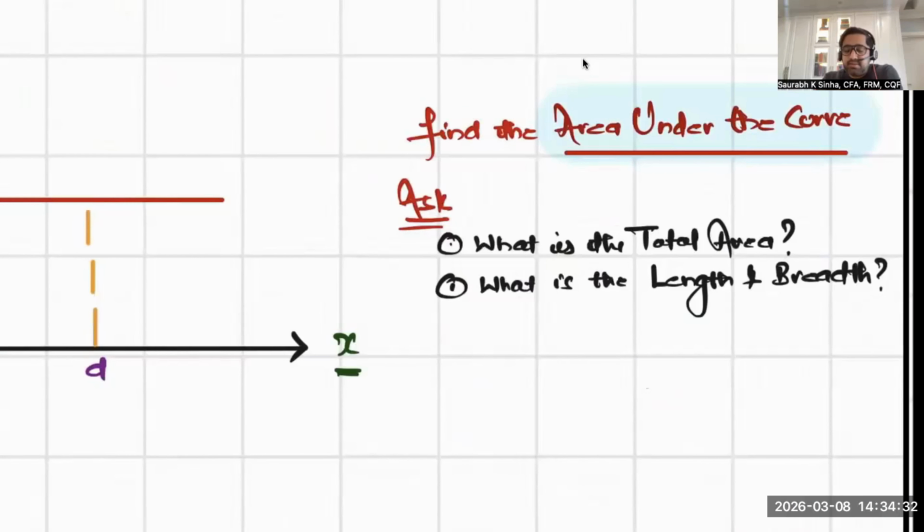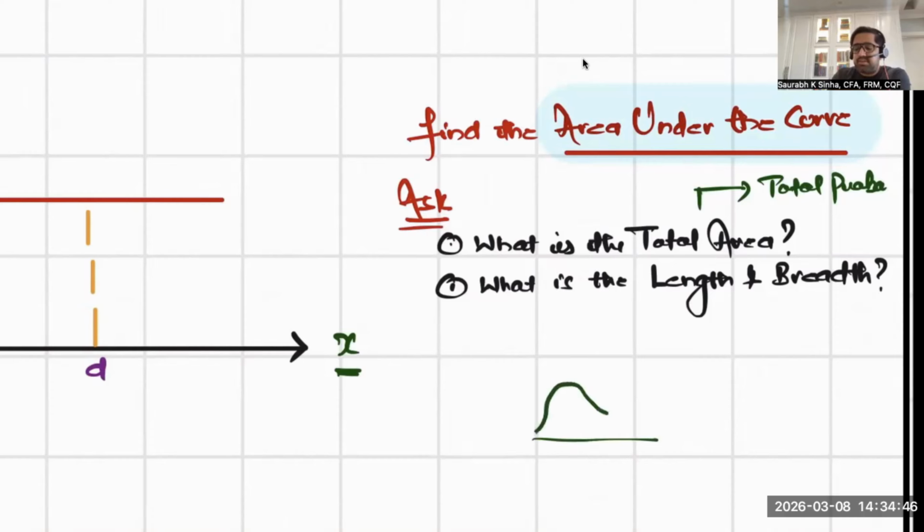Find the area under the curve. For that, first of all, say what is the total area? It is 1. Why? Because total area represents what? Total probability. I'm not saying this only about uniform continuous distribution, it is any distribution. Say there is an F distribution. If I say what is the total area under the curve, it has to be 1.